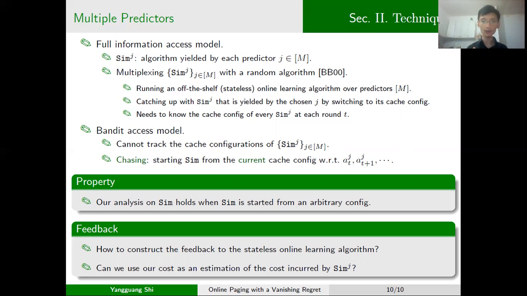We solve this problem by omitting the first k different requests after the algorithm sim is restarted, and we only feed the costs incurred by the remaining page requests to the stateless online learning algorithm. And we prove that the cost that we feed to the online learning algorithm is actually stateless. This solves our technical problems and helps us get a vanishing regret for the multiple predictor setting.